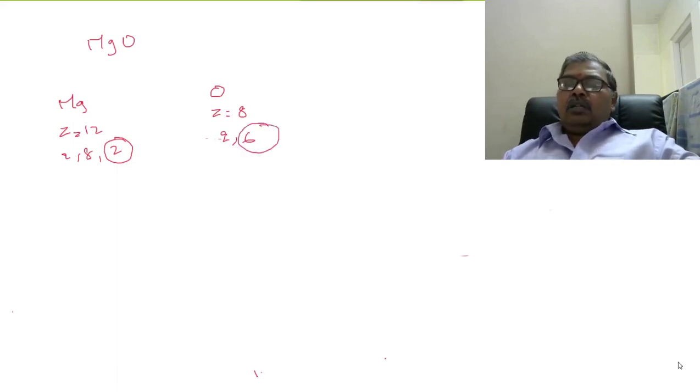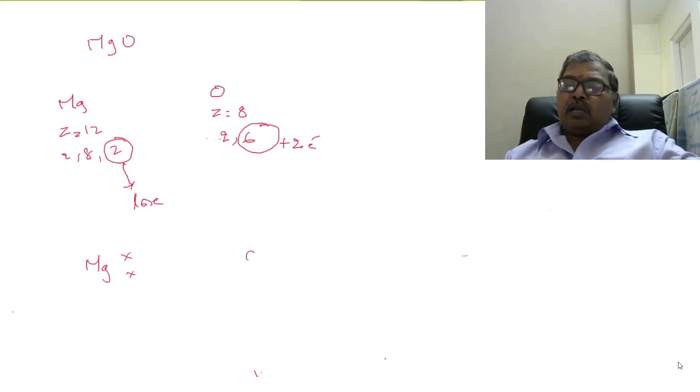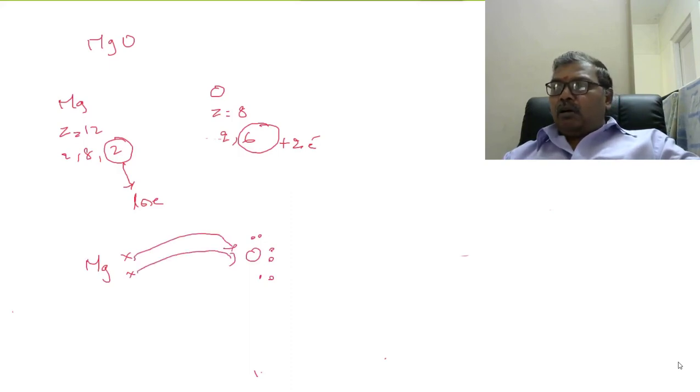So, magnesium has to lose 2 electrons and oxygen should gain 2 electrons to get stability. Right? Now, see, magnesium has 2 electrons in the outermost orbit. Oxygen has 6 electrons in the outermost orbit. So, magnesium loses 2 electrons and oxygen gains 2 electrons.